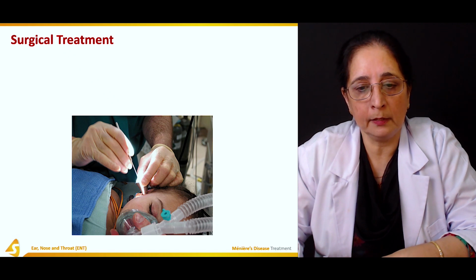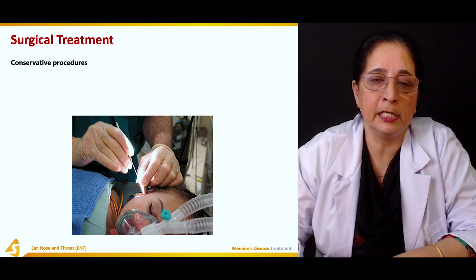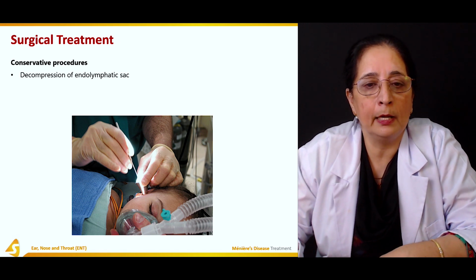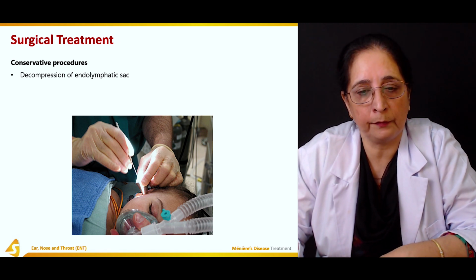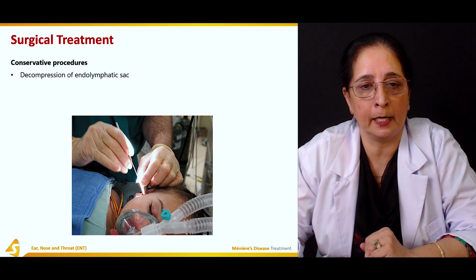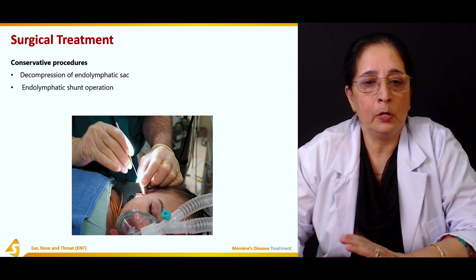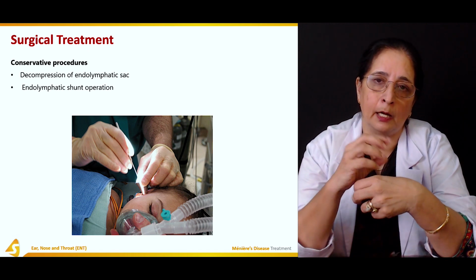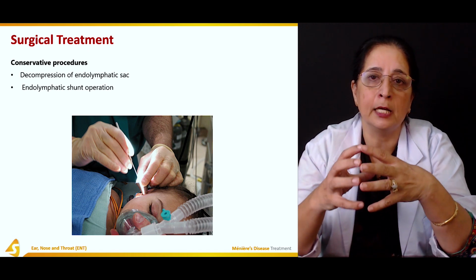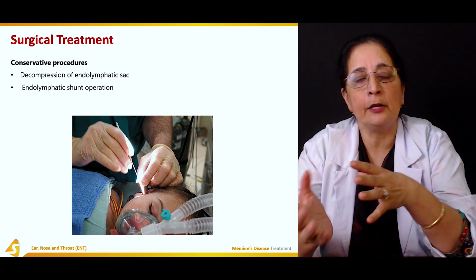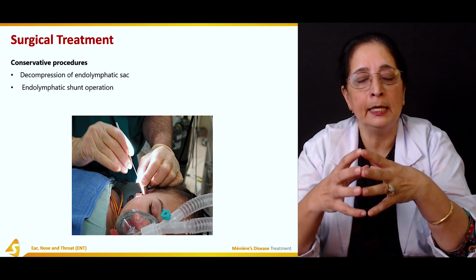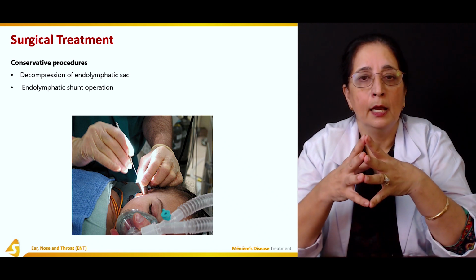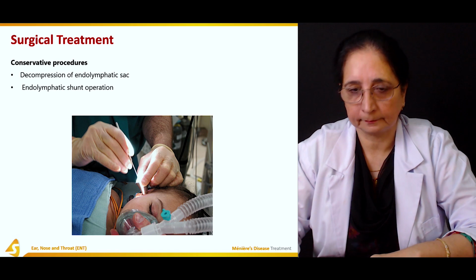Surgical treatment includes conservative procedures. Usually decompression of the endolymphatic sac is performed, and then endolymphatic shunt operation. A shunt is an outlet that is created to remove the fluid from the endolymphatic system or sacs.